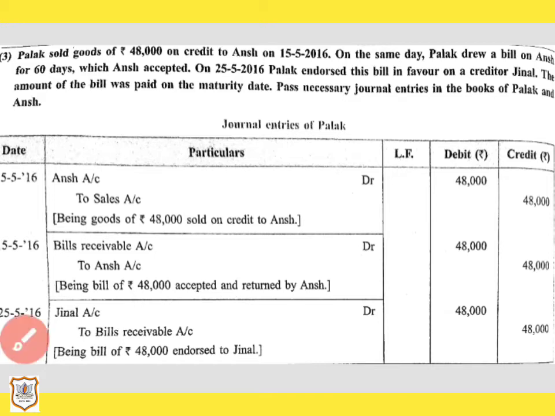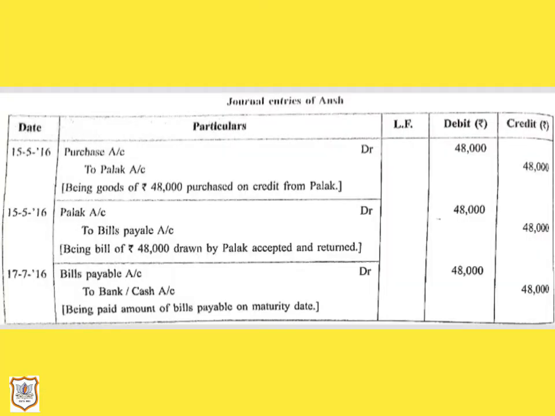Now let us see the journal entry in the books of Ansh on the maturity date. In the books of Ansh on the maturity date, that is 17th July 2016, the entry would be bills payable account debit to bank or cash account. Bank balance will decrease as he has made payment, and his liability, that is bills payable, will get reduced as payment has been made against that. So bills payable account will be debited. So we have completed this question.